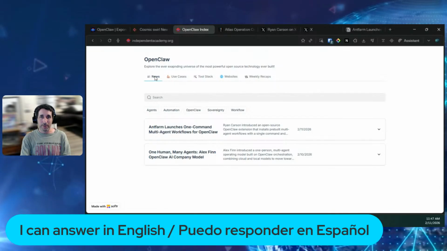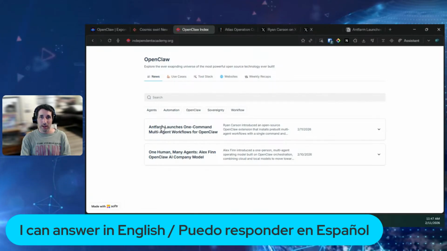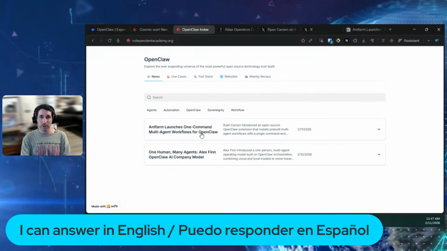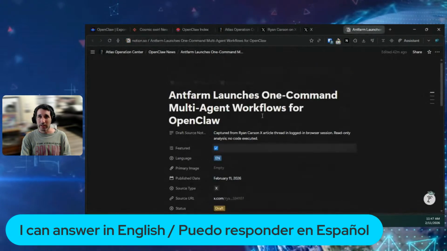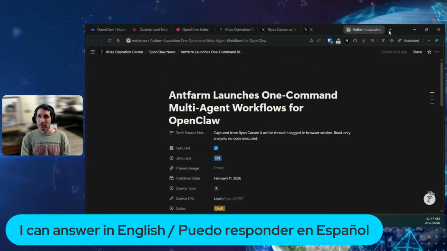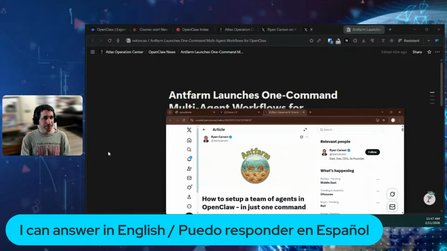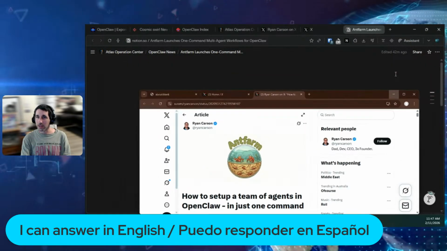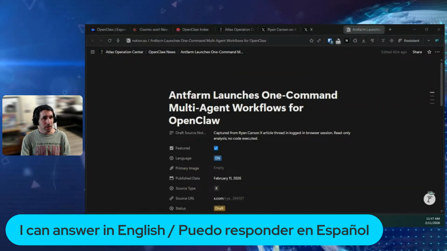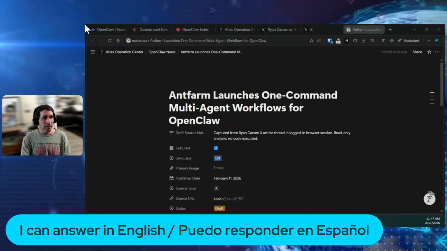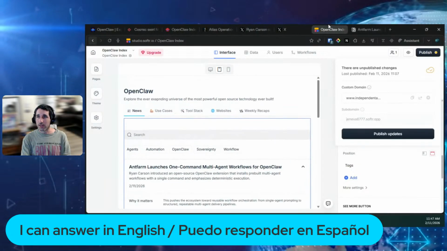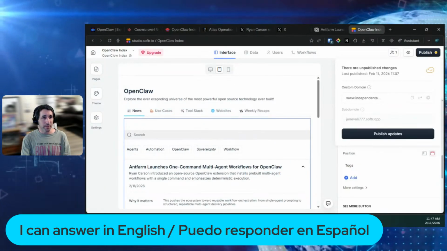So in our website, on the news section, the ant farm launches one command multi-agent workflow for OpenClaw is this. So we are using a software called Softr. That's Atlas's browser. Let me see if I can find it here. Okay. I'll show you exactly how we set everything up.